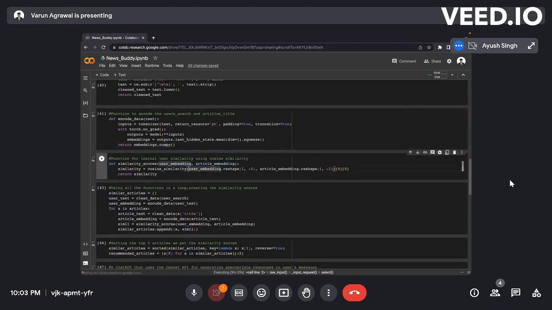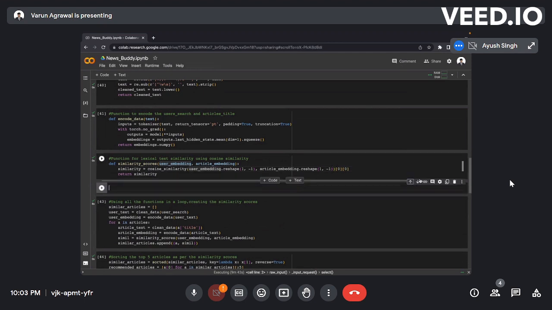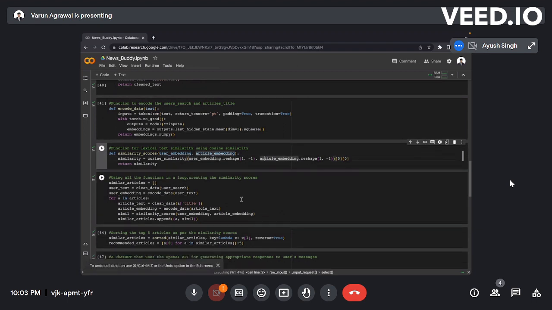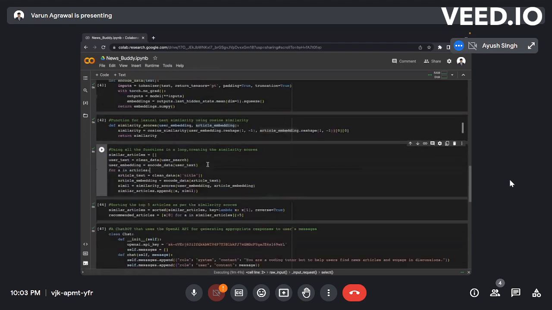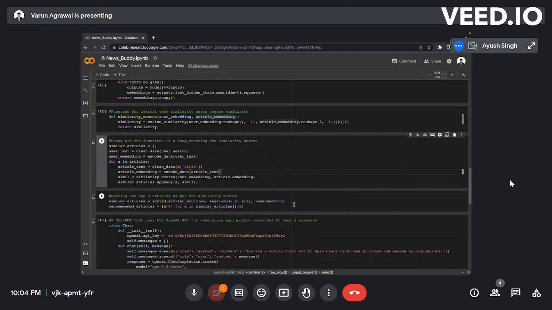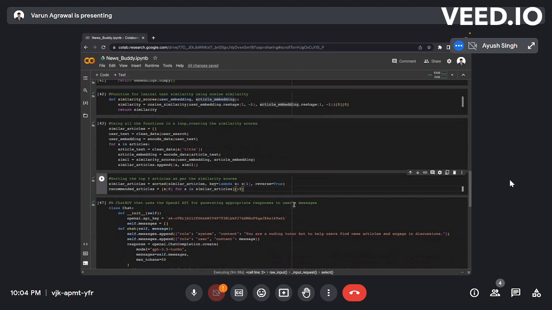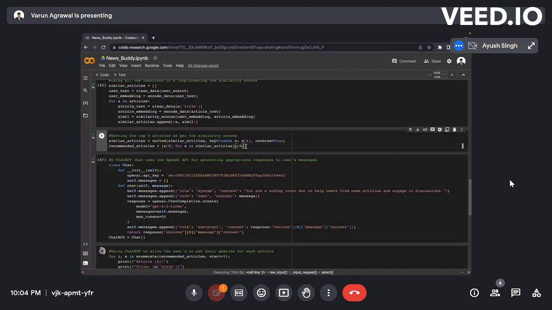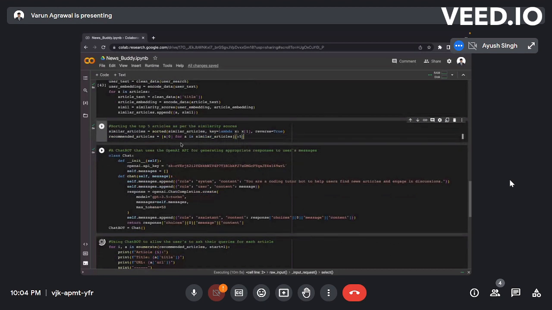After that, we created a similarity score function. In this, we use cosine similarity from scikit-learn. We created a function to compare the user's embedding and the article embedding. Then we created a loop that iterates over each article title and calculates the similarity. After that, we took the five most relevant articles and created the recommended articles.